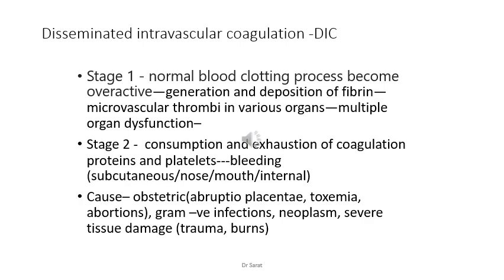In all these conditions, there are chances of disseminated intravascular coagulation. So in short, there is an overactive blood clotting process going on widespread in a large area, and slowly the exhaustion of the clotting process leads to bleeding.